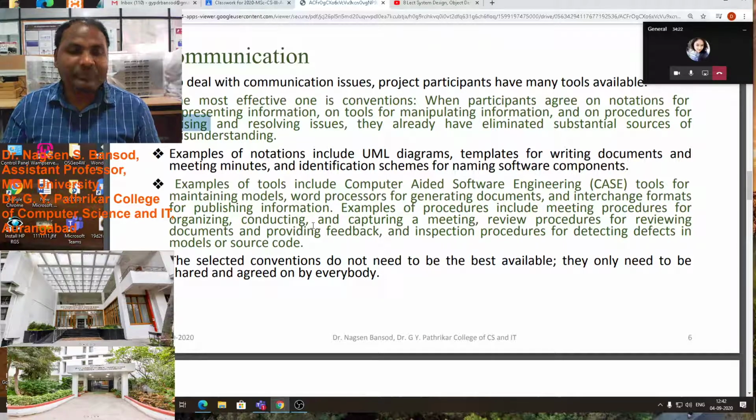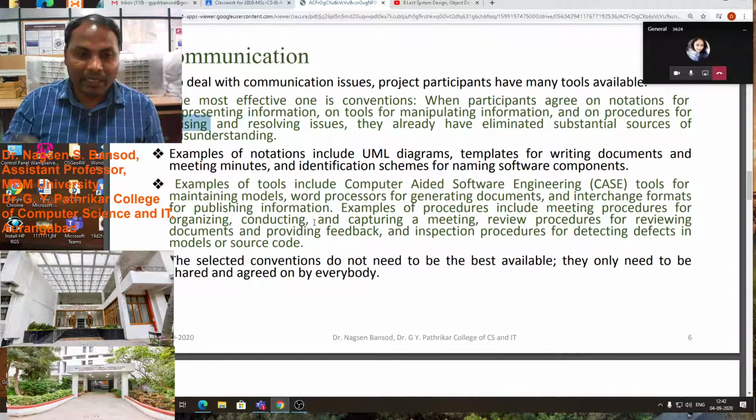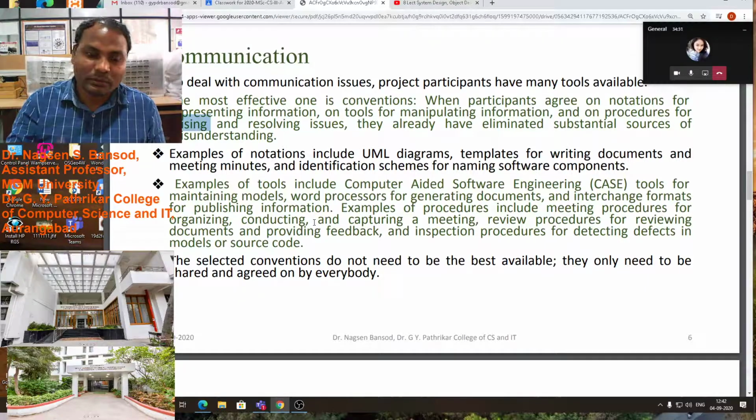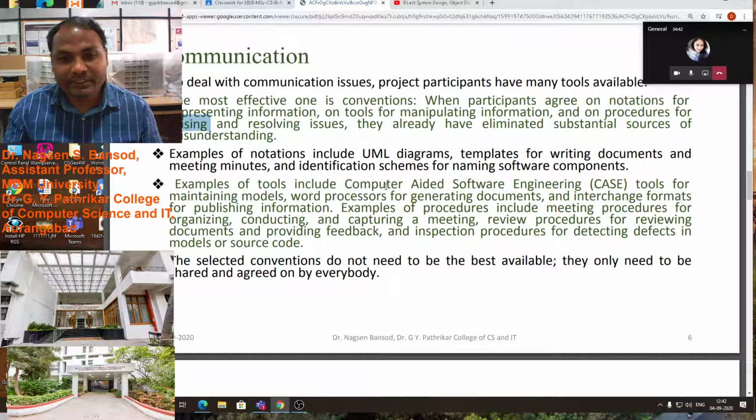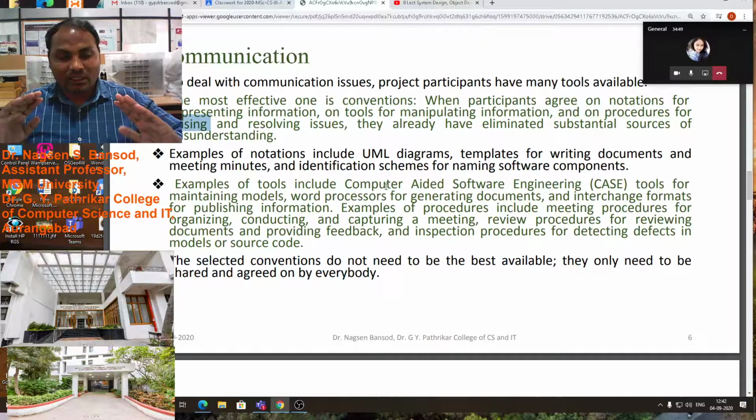Sometimes people use minutes of meeting, which show the agreement reached in a meeting conducted on a particular issue. For identifying schemes for naming software components, we have to draw the design and decide how many entities there will be and which attributes there will be.